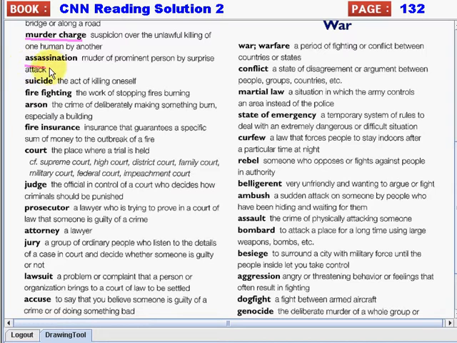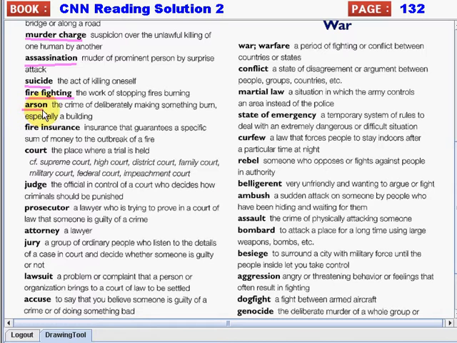Next is assassination. Again, assassination. So it's a murder of a prominent person by surprise attack. Then we have suicide. Again, suicide. So this is the act of killing oneself. Next is firefighting. Again, firefighting. So it is the work of stopping fires burning.